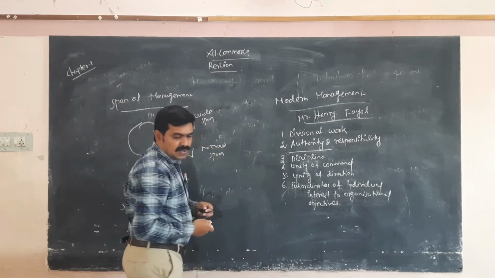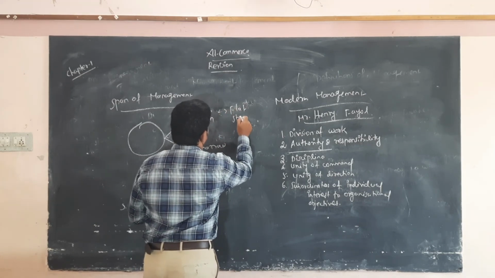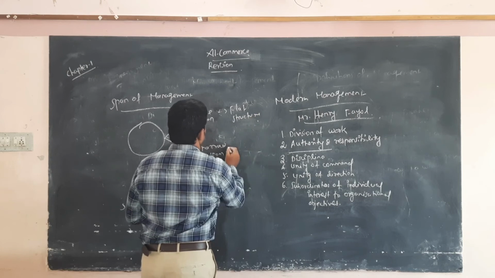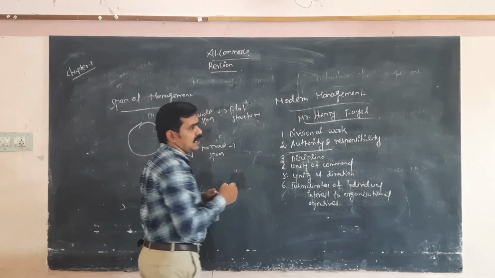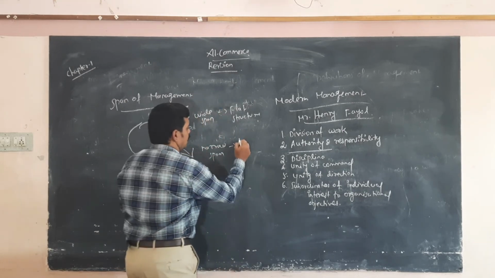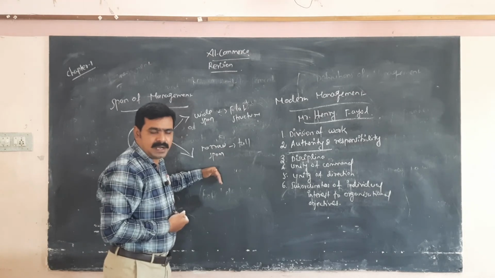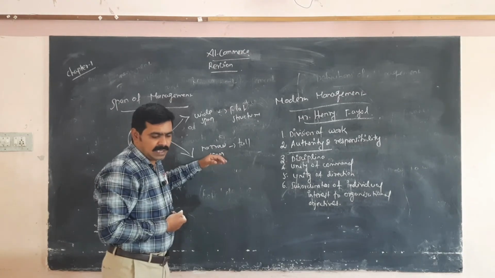This is a flat structure, and this is a tall structure.